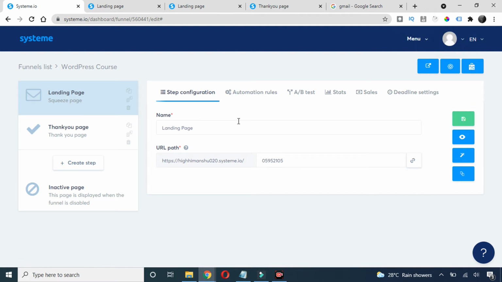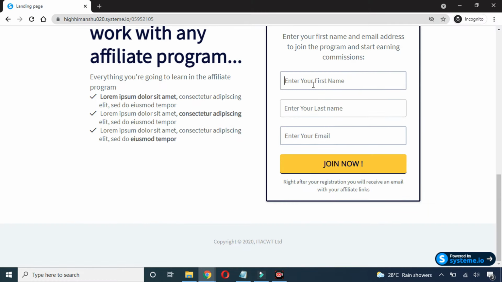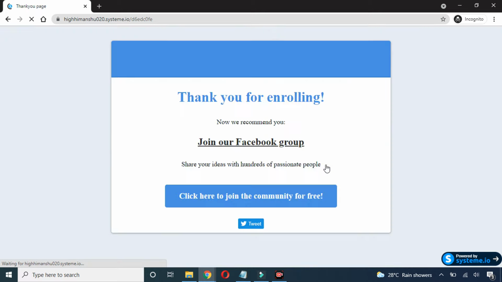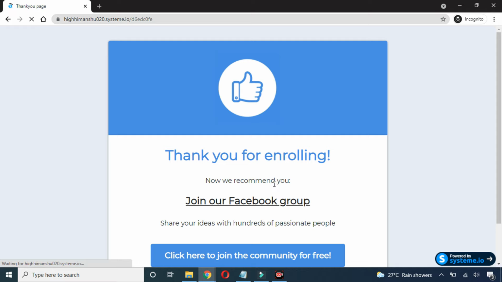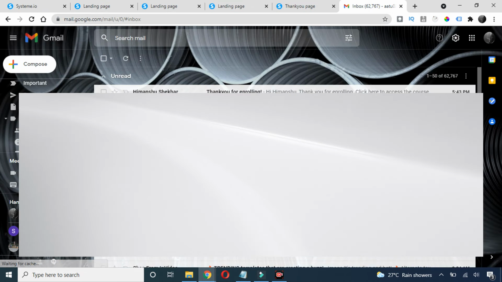And now I think our landing page is linked with the email automation. So let's check that. Just click on this view funnel. I will open this in incognito mode. Alright, so now I'll fill the form and click on this join now. Okay, so ideally an email should have been sent to my Gmail ID. So I'll go to my email. See, you can see we have got this email.